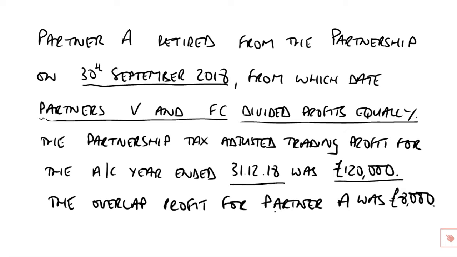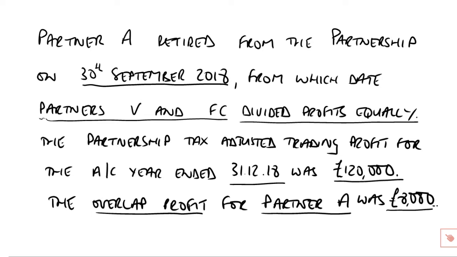And what we need to know so far as partner A is concerned, as now it's a cessation, is what was the overlap profit. And the overlap profit from opening years, we are informed, was £8,000. Right, how do we deal with partner A here?